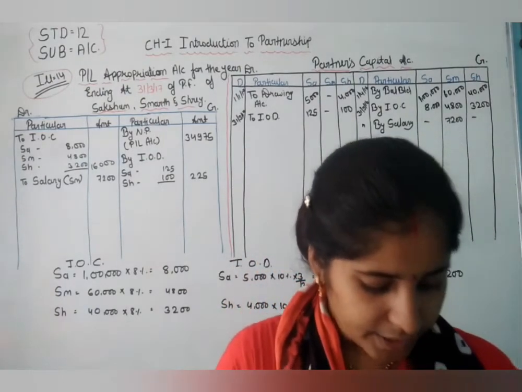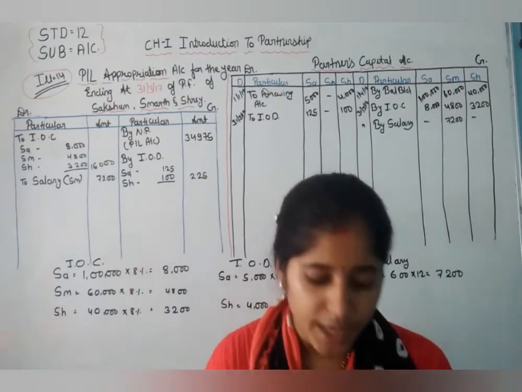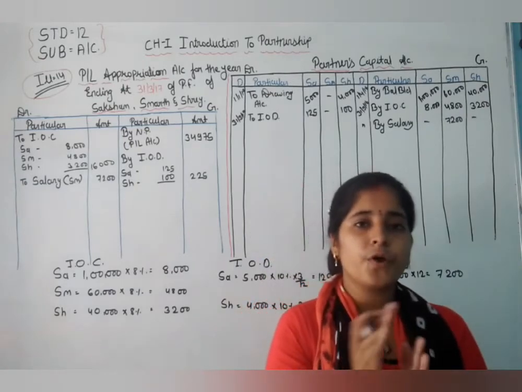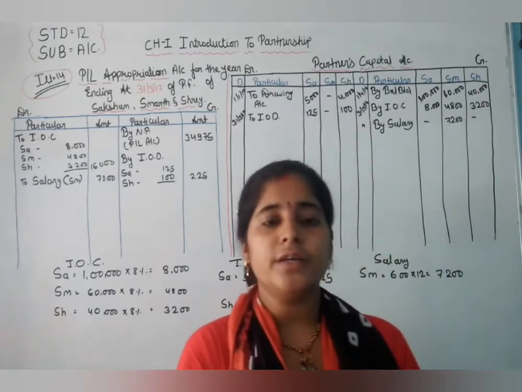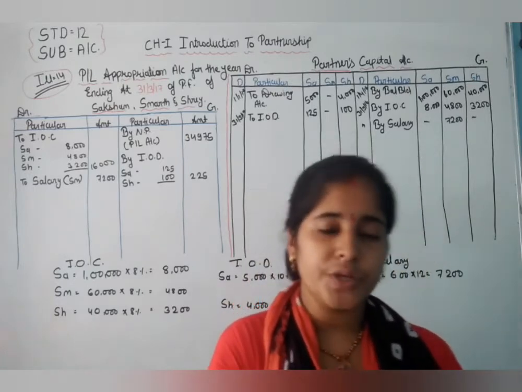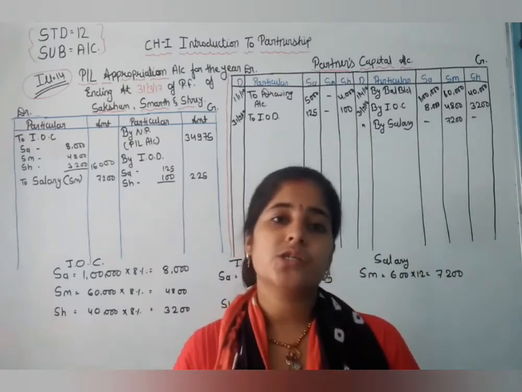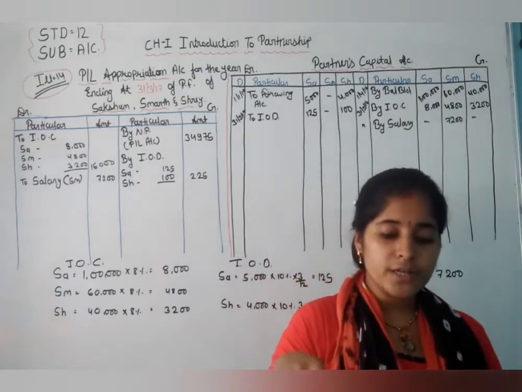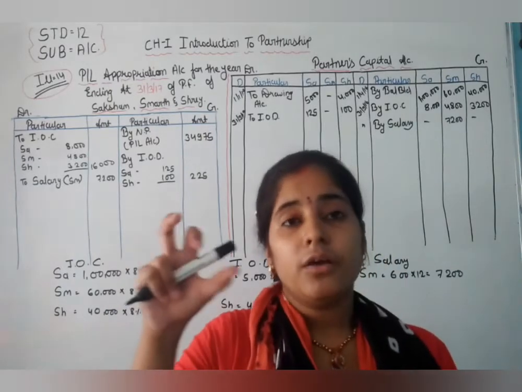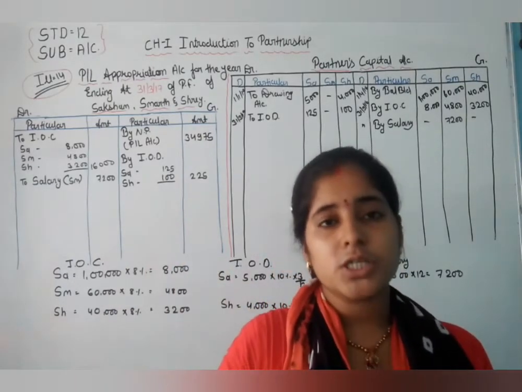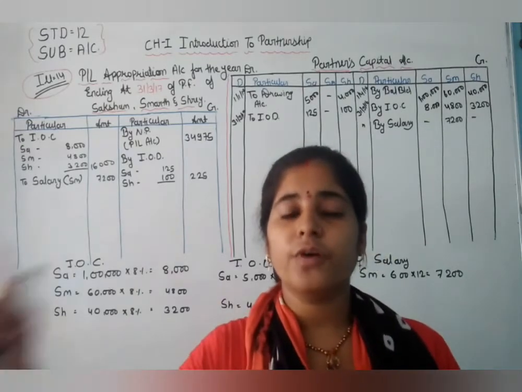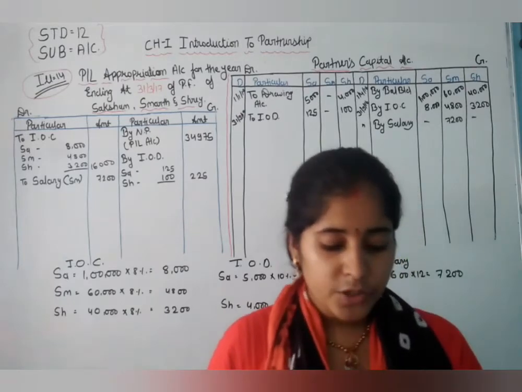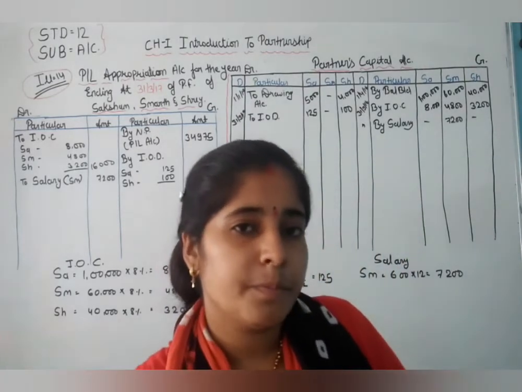Now it is said that partners would share profit in equal proportion for half the profit, and the other half we distribute in the capital ratio. But here first, of the profit we distribute, 10% is transferred into the general reserve. Then we proceed with the distribution of profit among these partners.